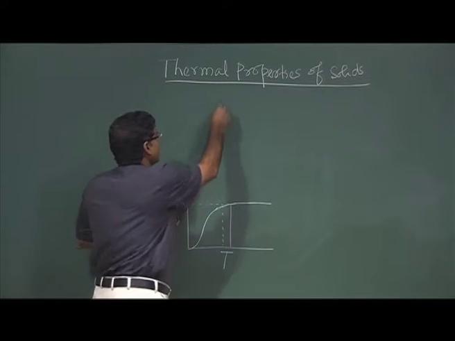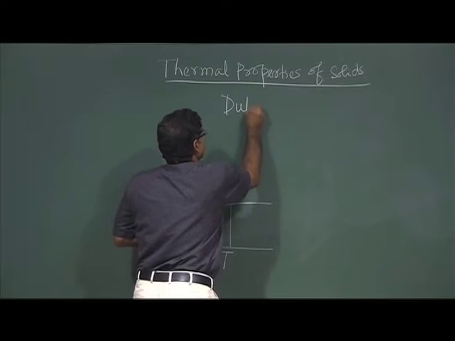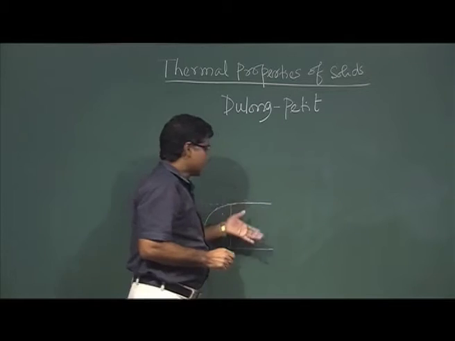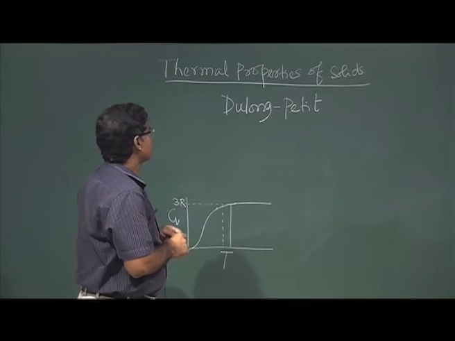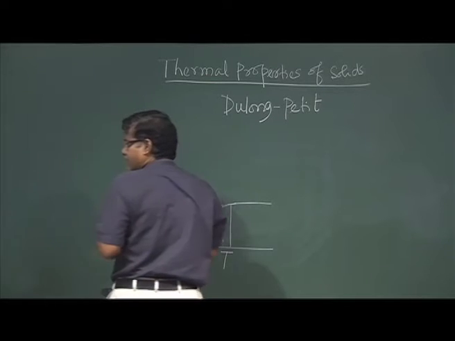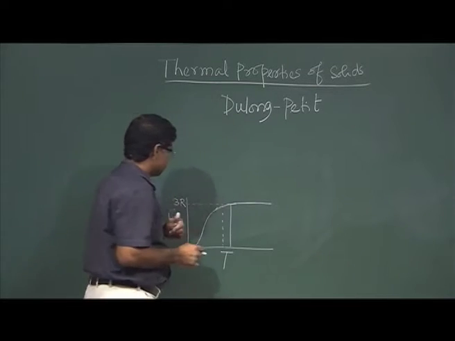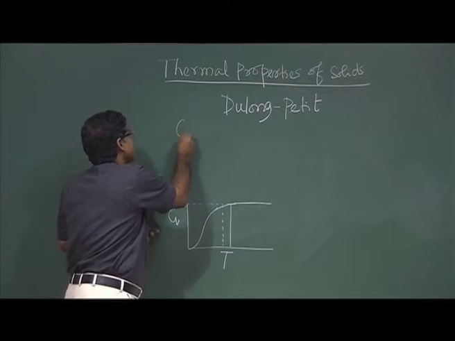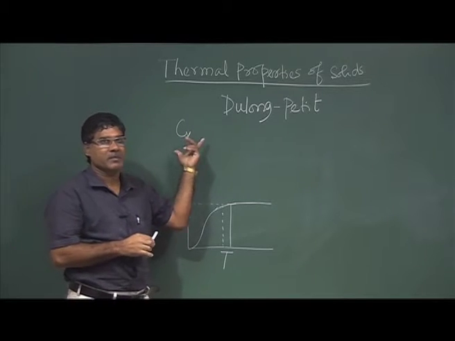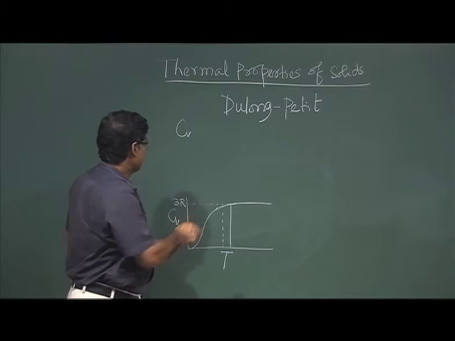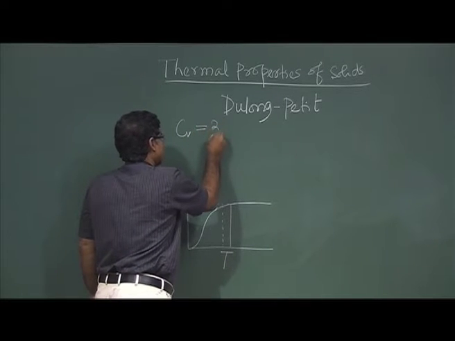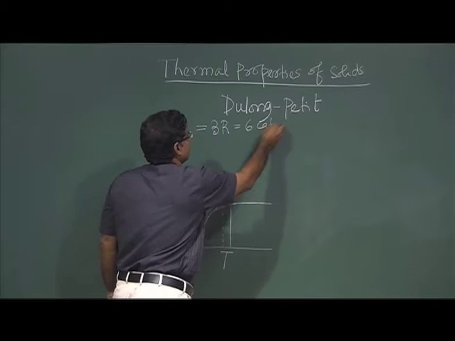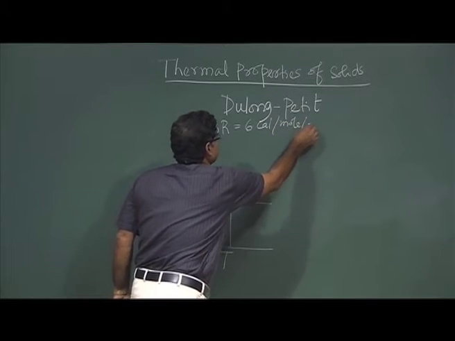First, Dulong and Petit tried to explain it. They found that this specific heat is constant, independent of temperature, and they found this Cv value is 3R, approximately 6 calories per mole per degree.